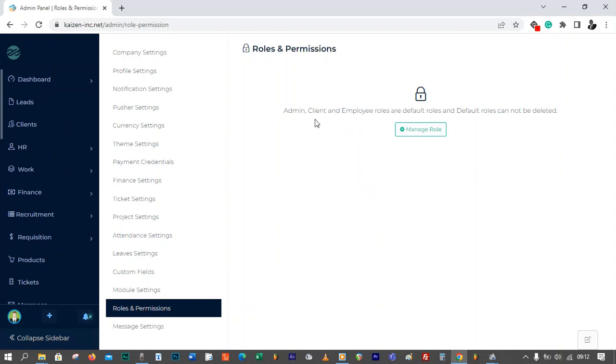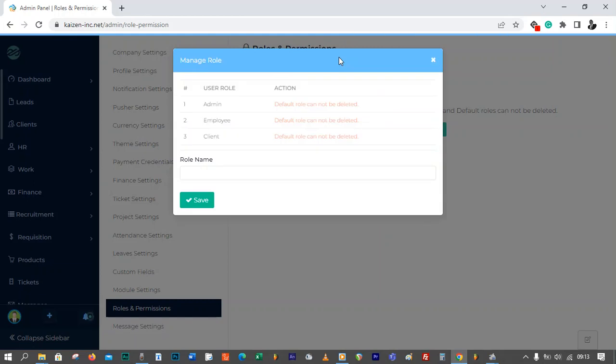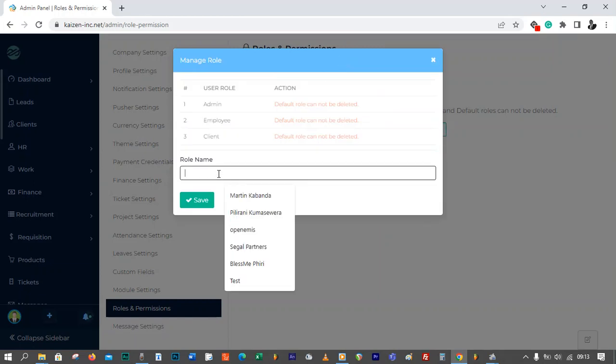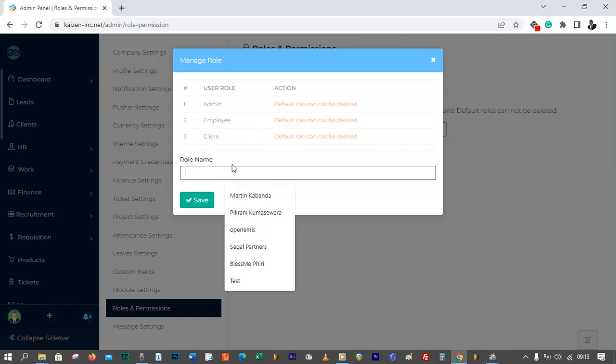Now Kaizen comes with default roles for admin, client, and employee, and these cannot be edited, they cannot be deleted because they must be there. But you can go to manage roles and create your own custom role for the organization. The admin is somebody who sees and has access to everything, the employee is a generic user account that allows them to access only those things they are supposed to access, and the same for the client. But if you want to create your own, you go to here.